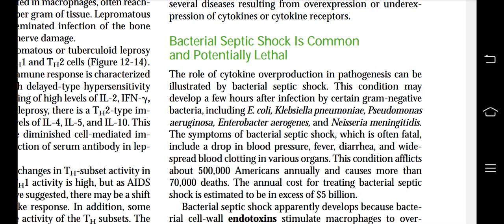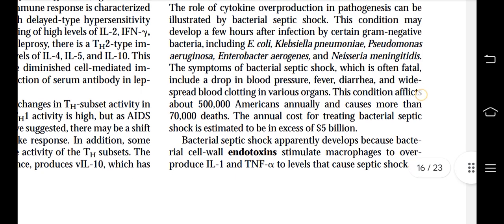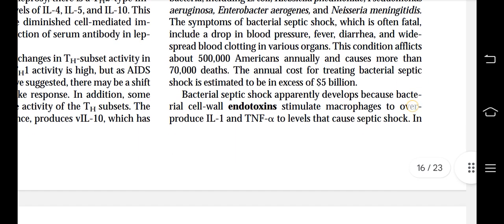The symptoms of bacterial septic shock, which is often fatal, include a drop in blood pressure, fever, diarrhea, and widespread blood clotting in various organs. This condition afflicts about 500,000 Americans annually and causes more than 70,000 deaths. The annual cost for treating bacterial septic shock is estimated to be in excess of $5 billion.